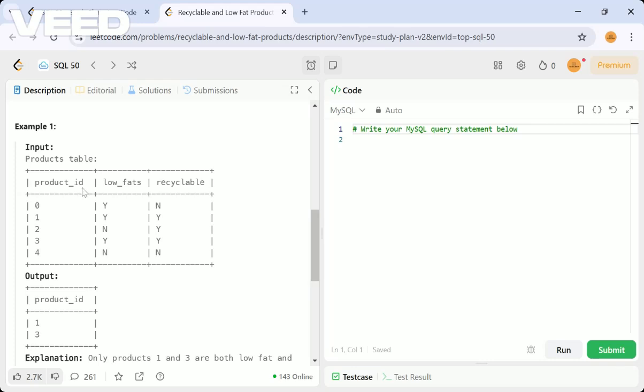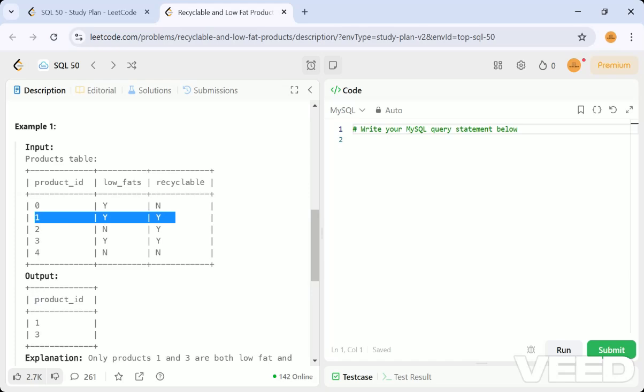And this is the actual table. These are the columns: product ID, low fats, and recyclable. Product ID is an integer starting from 0 to 4: 0, 1, 2, 3, 4. Product 0 has low fats but is not recyclable. Product 1 is low fats and is also recyclable. So these kind of products only I want to fetch, and I have to give the product ID.